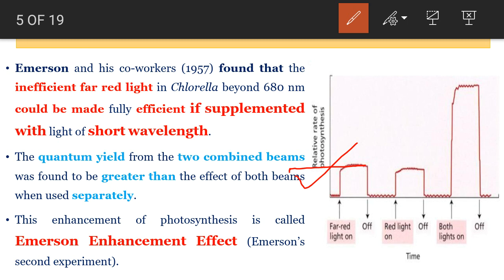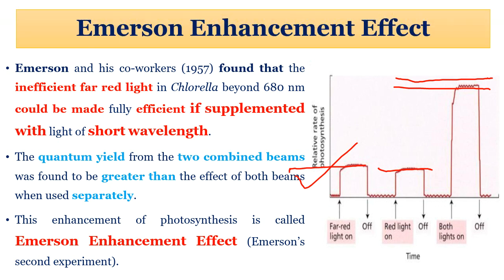Likewise, when separately a shorter wavelength of red light of about 680 nanometer is given, the rate of photosynthesis is also lower. But when both of these, far red light, the longer wavelength, in combination with the shorter wavelength red light, are given, the rate of photosynthesis or quantum yield shows enhancement. This enhancement of photosynthesis is called the Emerson enhancement effect.